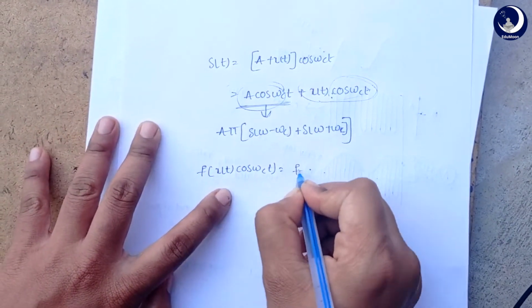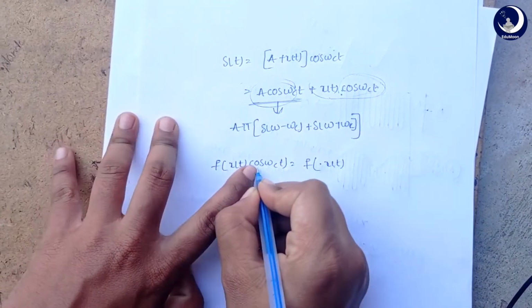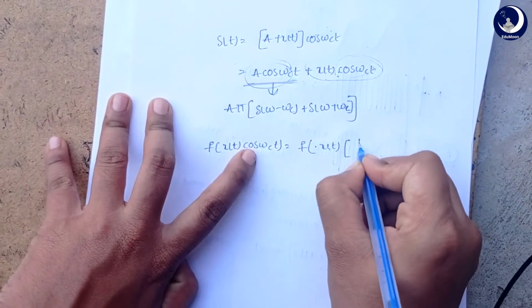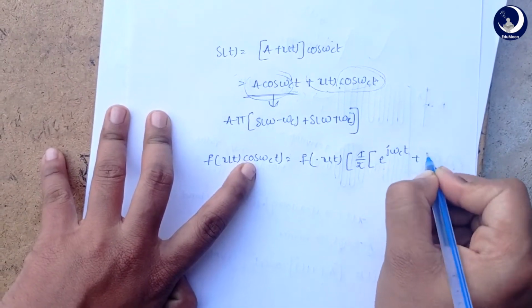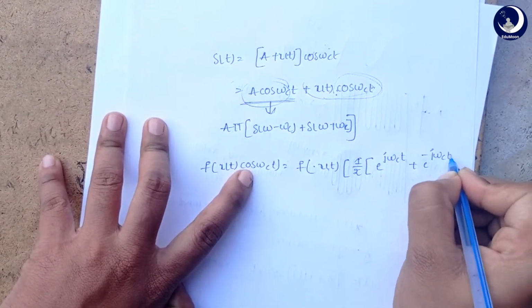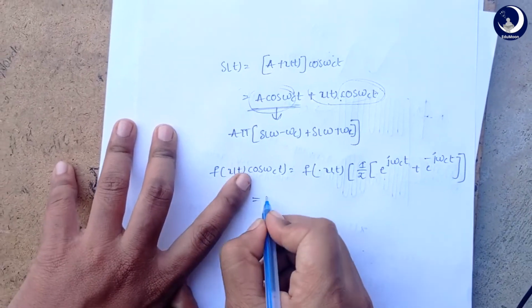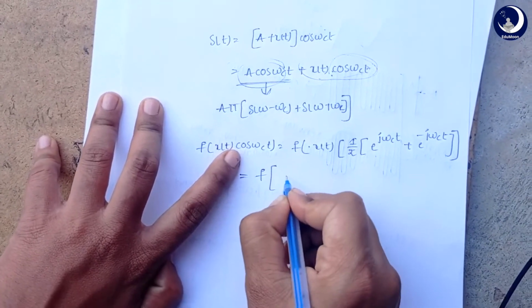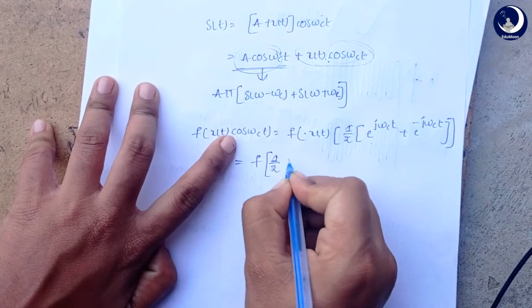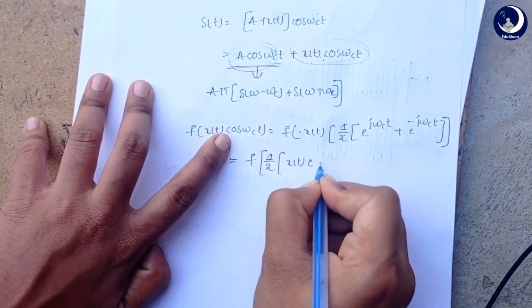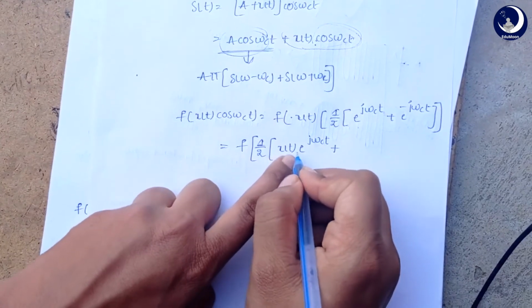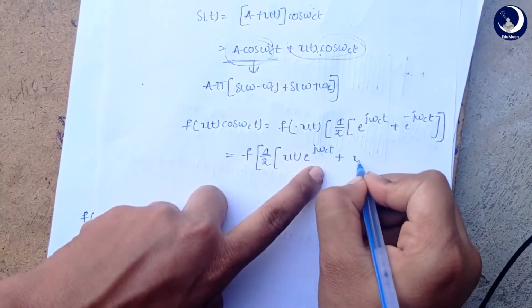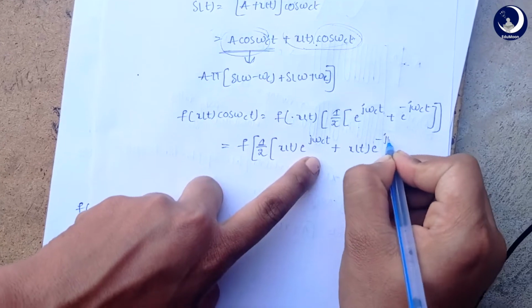x of t into cos omega ct can be represented, as we already seen before, as 1 by 2 into x of t into e power j omega ct plus x of t into e power minus j omega ct.